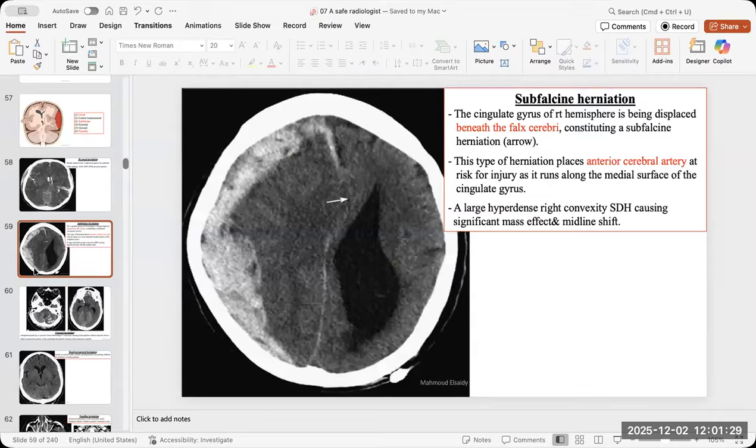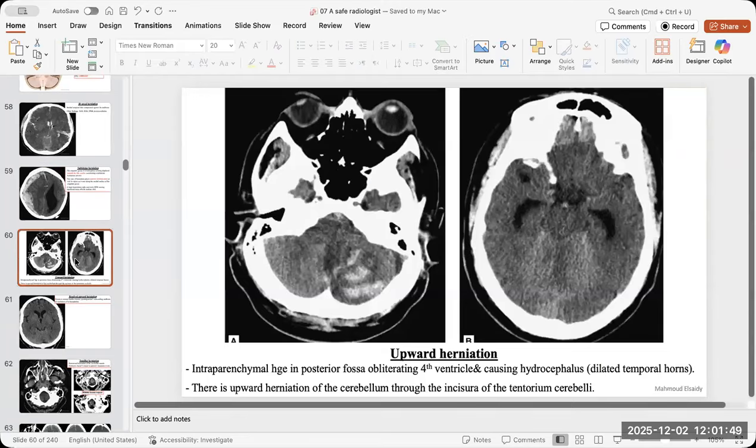I told you this: a lot of cases have midline shift but without subfalcine herniation. The crucial finding is the effacement of the frontal horn. So always look for the effacement of the frontal horn, effacement of the basal cistern, and the foramen magnum effacement or crowding. Okay.